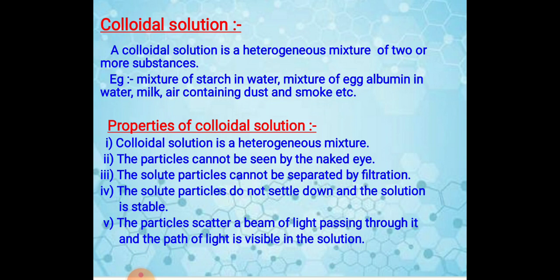But it is a heterogeneous mixture and shows a very important property of heterogeneous mixtures, which is that it scatters the beam of light. A homogeneous mixture does not scatter the beam of light, but a colloid does.